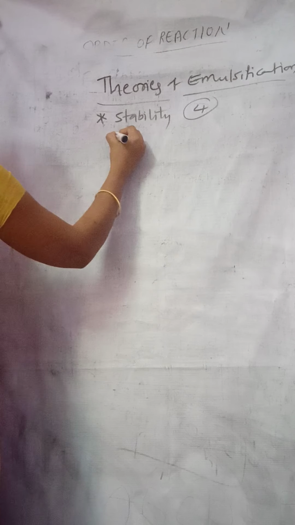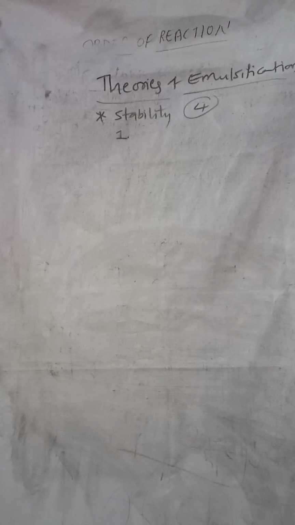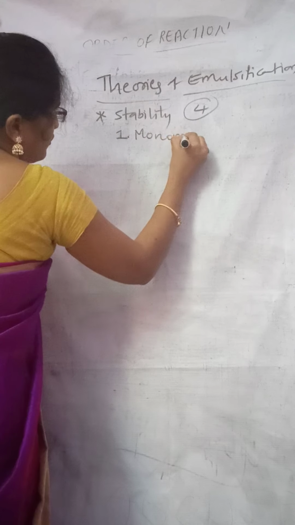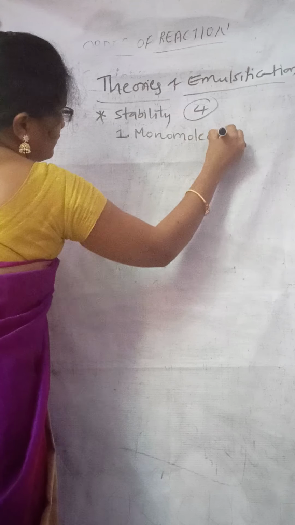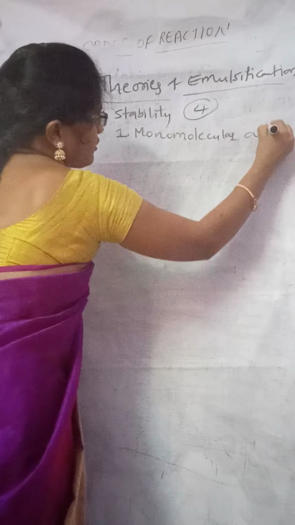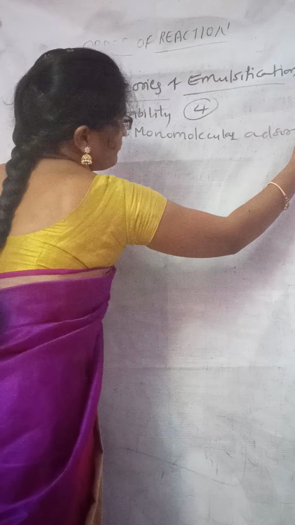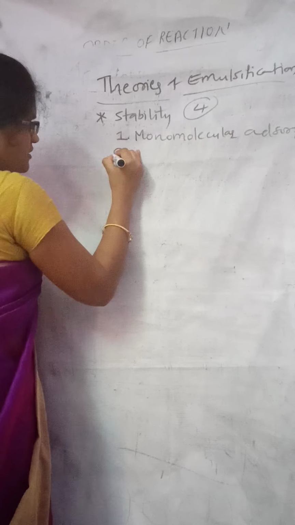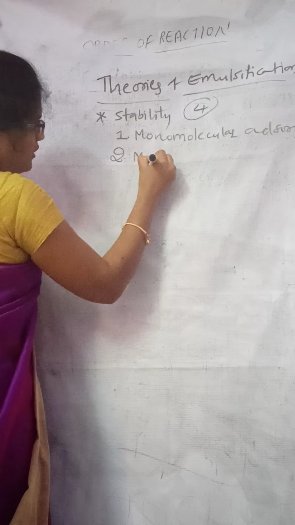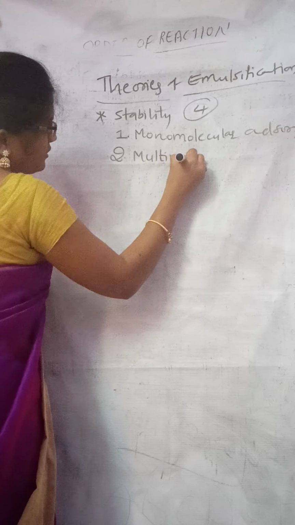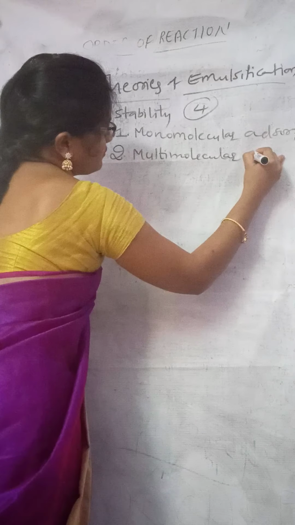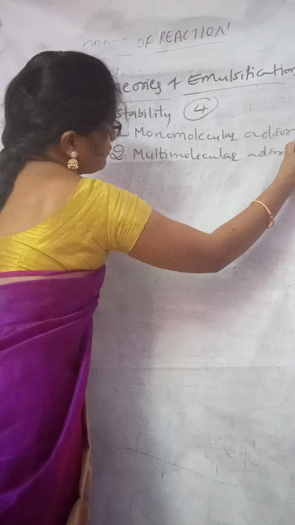So first one is monomolecular adsorption theory. Second one is multimolecular adsorption theory.